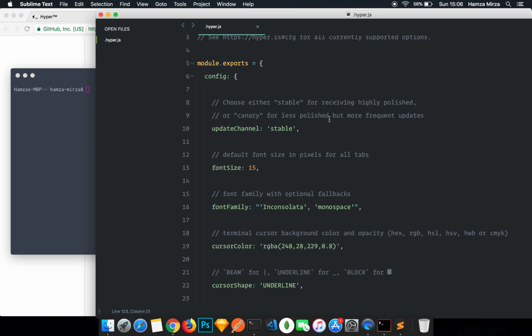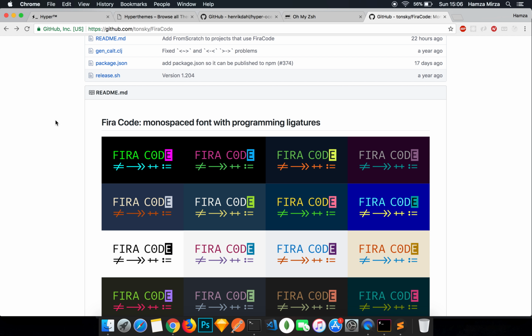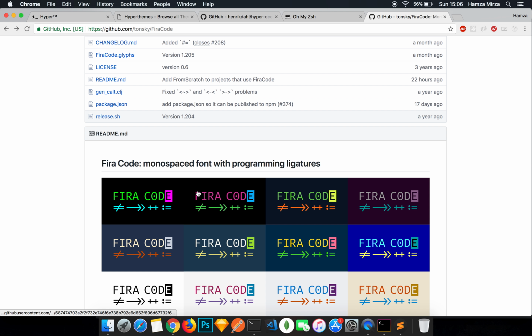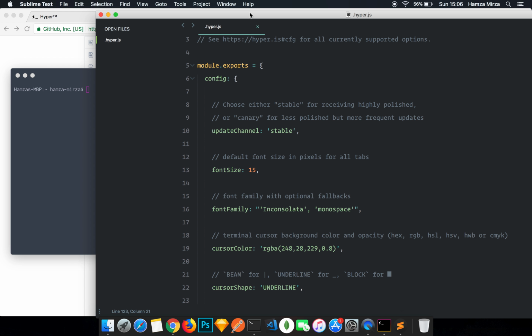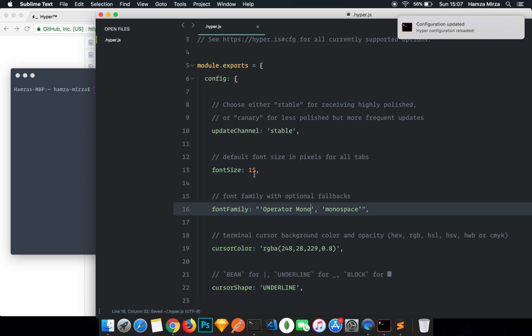Now, the font that I use is called Operator Mono, but if you don't have Operator Mono, you can use something called Fira Code. Fira Code is another one of my favorites, and it comes with amazing programming ligatures. So if you want to use it, just download it, and I can guarantee you won't be disappointed. Okay, so let's open up the terminal again and also Sublime Text. I'm going to say Operator Mono, and I'm also going to bump up the font size to 17.